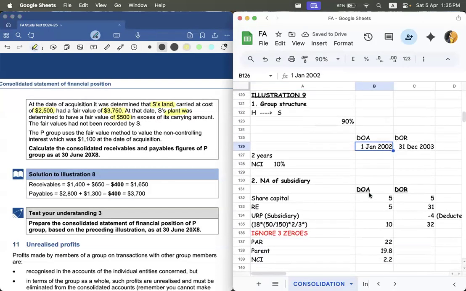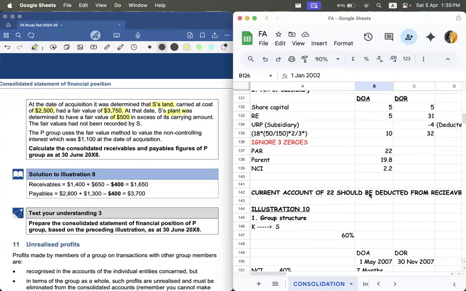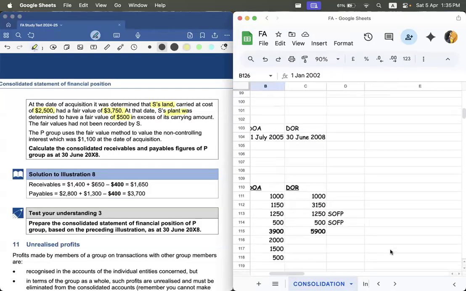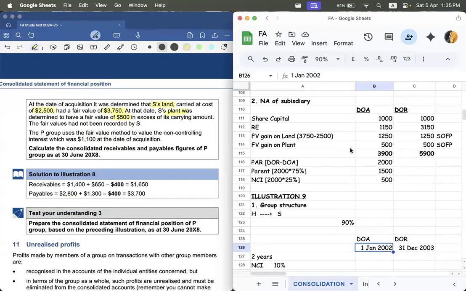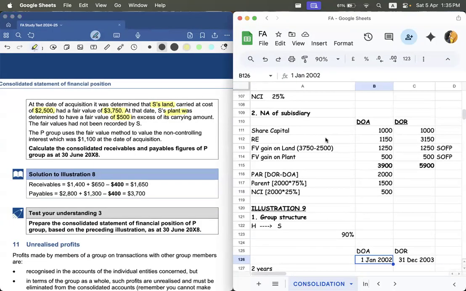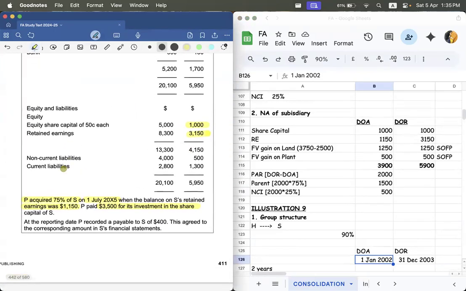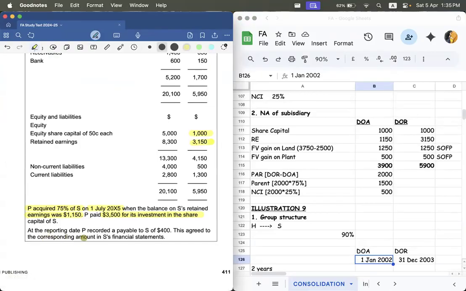Now, the only difference that you get from this particular question is that they have given you an amount. At the reporting date, P recorded a payable of 400.